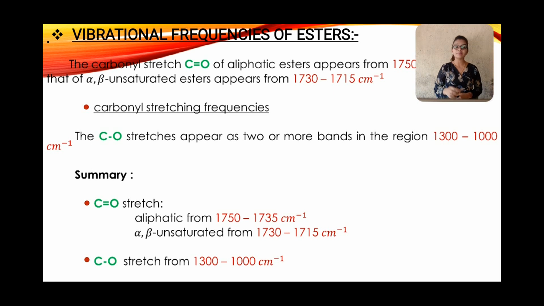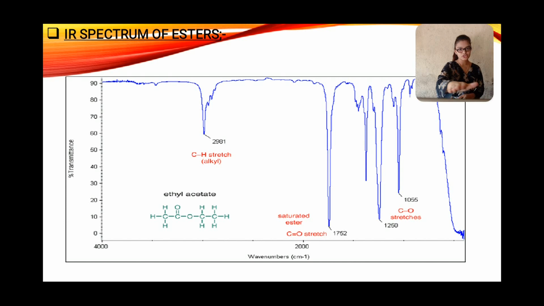Then this is the summary. C=O stretch aliphatic from 1750 to 1735 cm⁻¹. Alpha beta unsaturated from 1730 to 1715 cm⁻¹. And C–O stretch from 1300 to 1000 cm⁻¹. And this is the IR spectrum of ester. This is the C–H stretch of the alkyl saturated ester, the C=O stretch, and the C–O stretch, and this is the example of ethyl acetate.